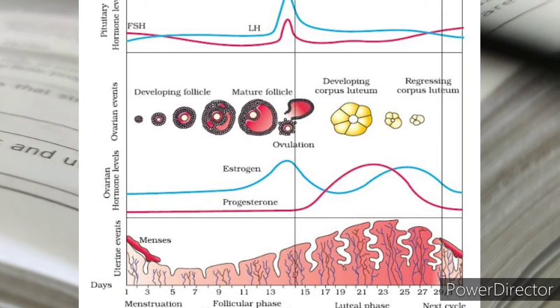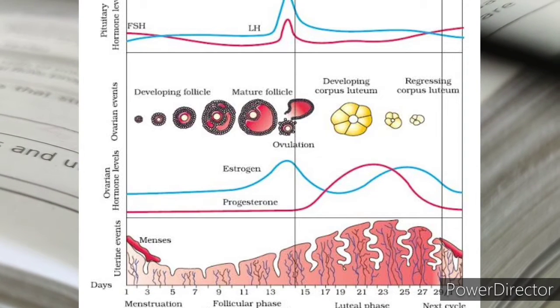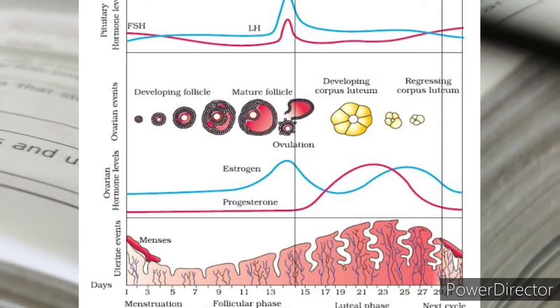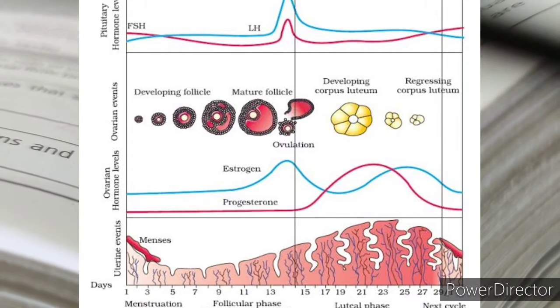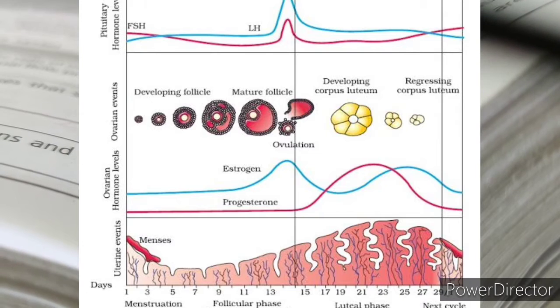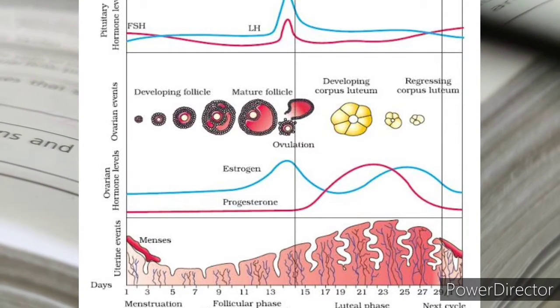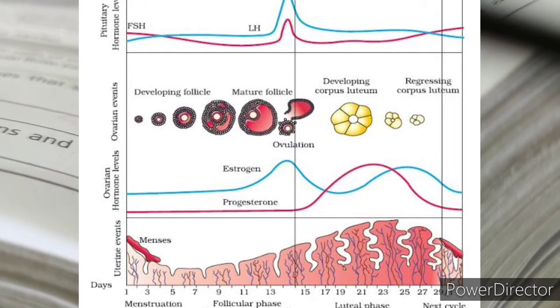The menstrual phase will be followed by the follicular phase. After the menstrual phase, that is 3 to 5 days, there will be the follicular phase. During the follicular phase, the primary follicle in the ovary, the developing follicle as you can see in the diagram, will grow to become a fully mature Graafian follicle.